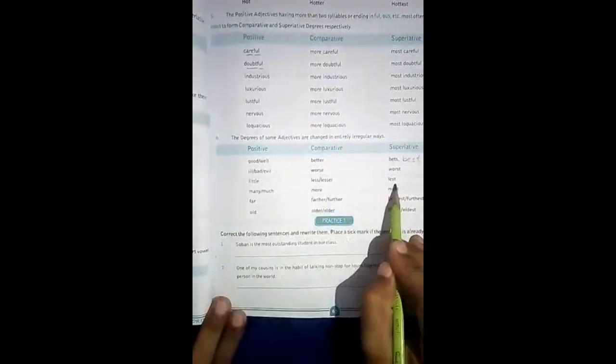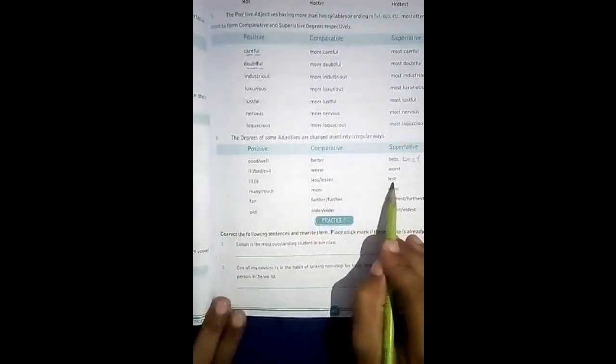Ill, worse, worst. Bad, worse, worst. Evil, worse, worst. Little, less, least. Little, lesser, least. Okay, many, more, most. Much, more, most. Far, farther, farthest. Far, further, furthest. Old, older, oldest. Old, elder, eldest. Okay students, I hope you got the idea regarding this. Thank you.